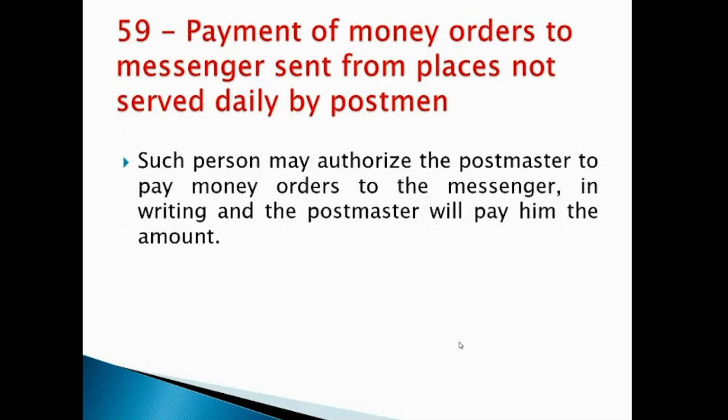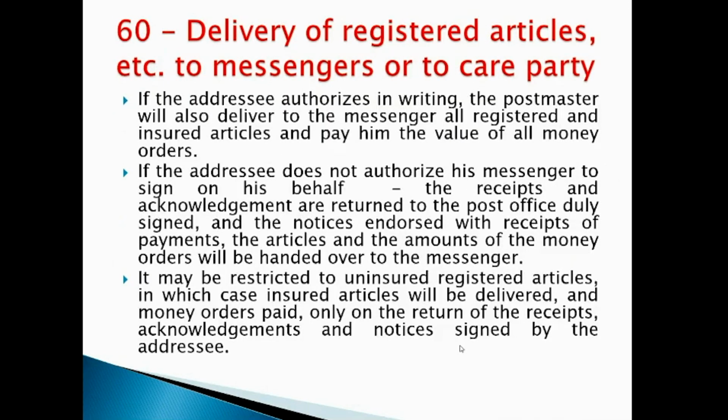Moving to the next, clause 59 is about payment of money orders to the messenger sent from places not served daily by postman. This is equally the same as the previous clause 58. In such cases, such addressees may authorize the postmaster to pay money orders to the messengers appointed by him in writing, and the postmaster will in turn pay all the money orders due to him. So in case of money orders, the addressee will authorize someone, and the post office will deliver all the money orders to the messenger. So that is all about clause number 59.